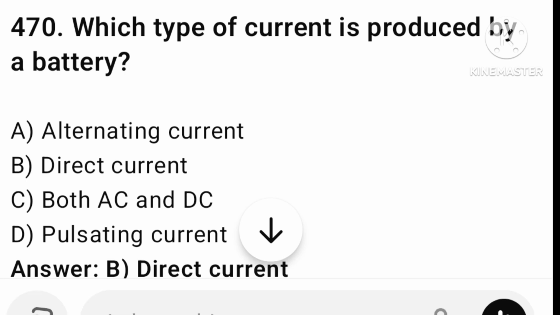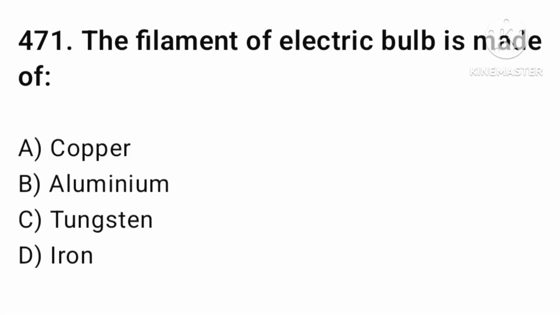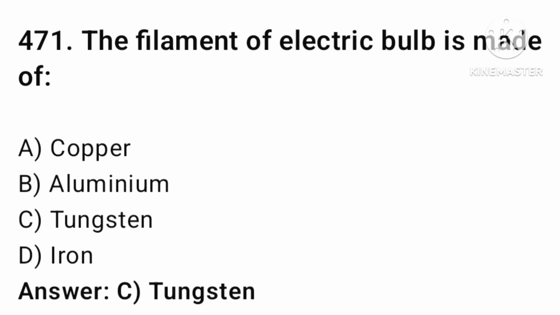The next question is the filament of an electric bulb is made of copper, aluminum, tungsten, or iron. The answer is option number C, tungsten. Let's find the next question.